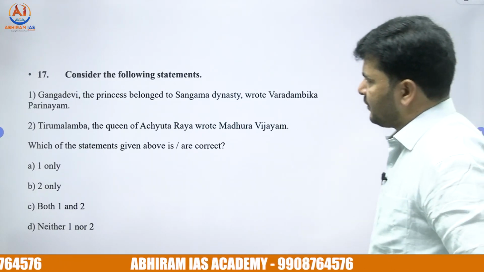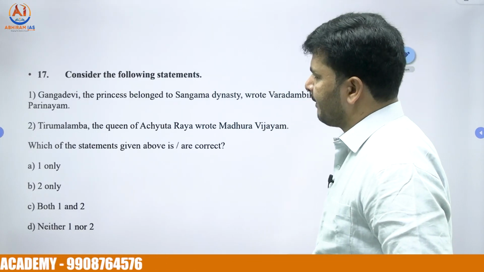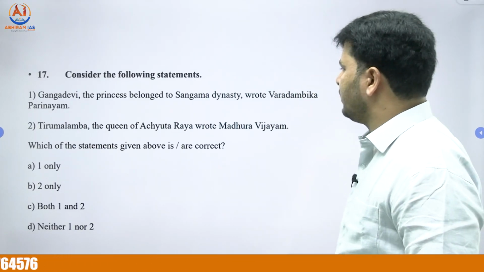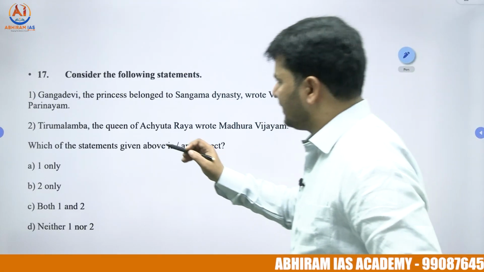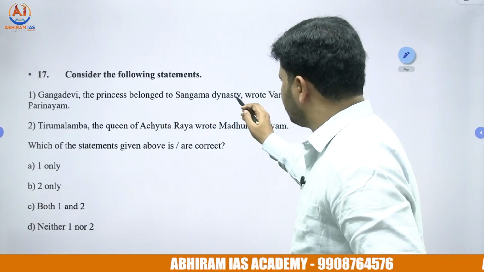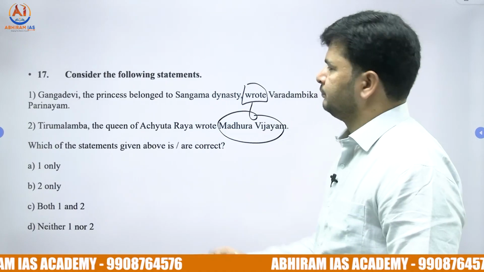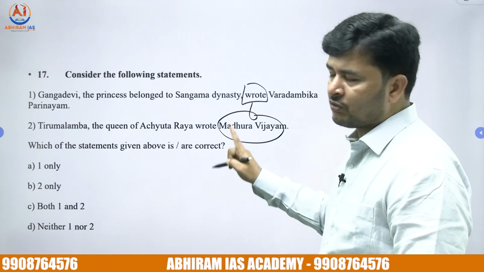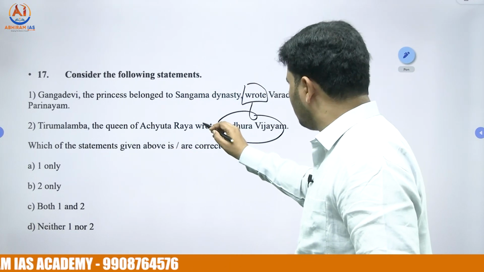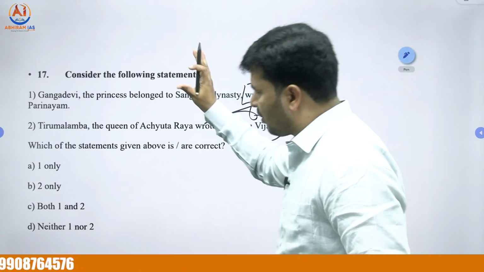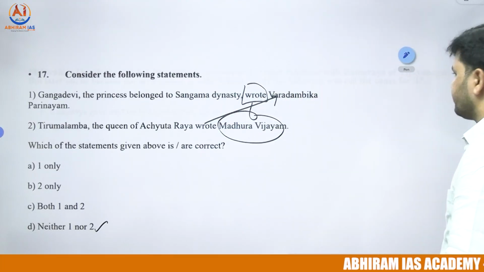17th one, consider the following statements. Gangadevi, the princess belonged to Sangama dynasty, wrote Varadambika Parinayam. Second statement, Tirumalamba, the queen of Achyutaraya, wrote Madhura Vijayam. In fact, exact opposite. Gangadevi, princess belonged to Sangama dynasty, correct. She wrote a book called Madhura Vijayamu. So first statement is incorrect according to the question. Second statement, Tirumalamba, the queen of Achyutaraya, wrote Varadambika Parinayam. According to the question, the right answer is neither 1 correct nor 2 correct.